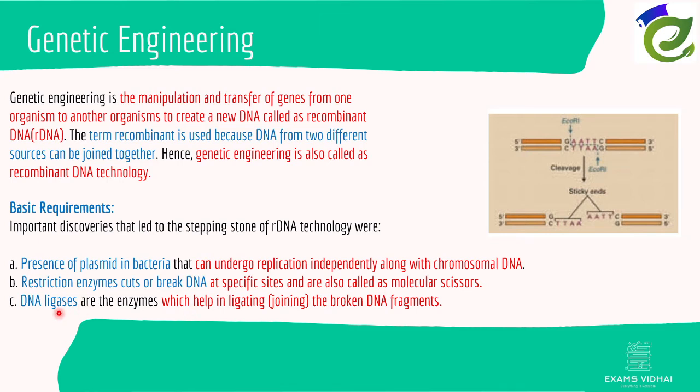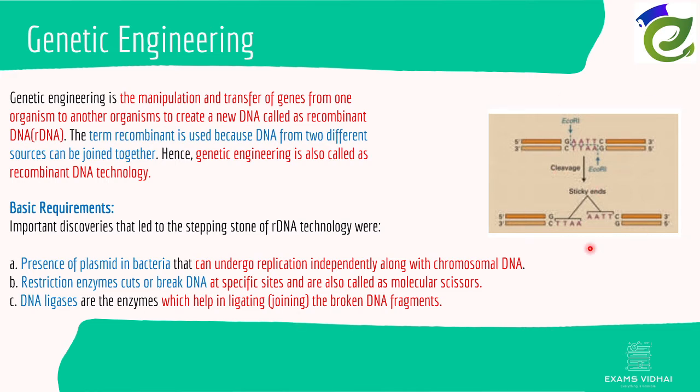DNA ligases are the enzymes which help in joining the broken DNA fragments. After you cut certain DNA, you need to join it again. So that's where the DNA ligase will come into place. So you need the medium, the mechanism that cuts the DNA, and the mechanism which joins the DNA. So these are three important steps in genetic engineering.